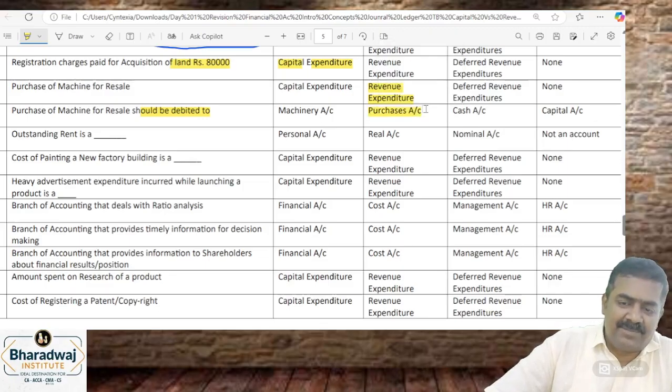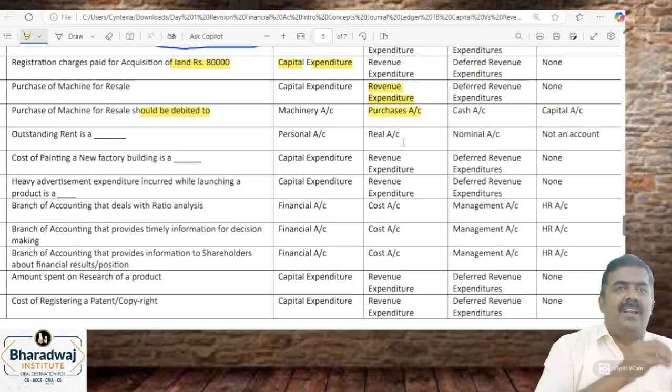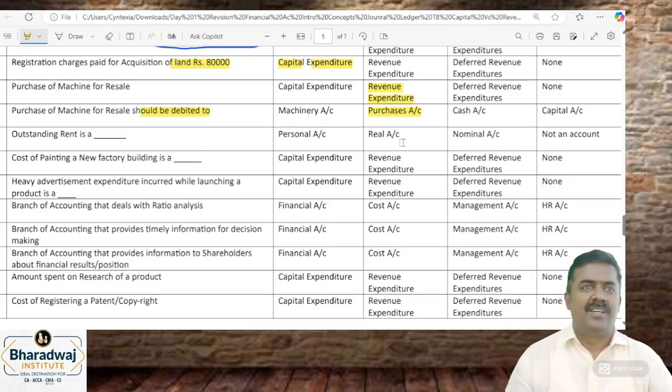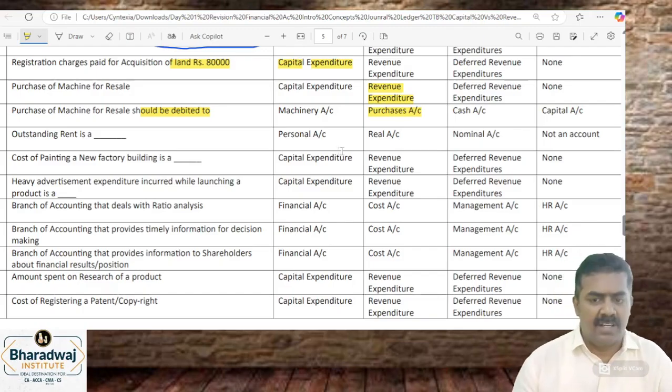மிஷின் வாங்கி ஃபேக்டரியில லாங் டர்மா யூஸ் பண்ணா அதுக்கு பேர் என்னது? fixed assets, machinery account debit to cash. I am a dealer of machine. I buy and sell machines. Purchase பண்ணும்போது purchase to cash, sale பண்ணும்போது cash to sales. நம்மளை பொறுத்த வரைக்கும் அது goods. For a trader, it's a goods.